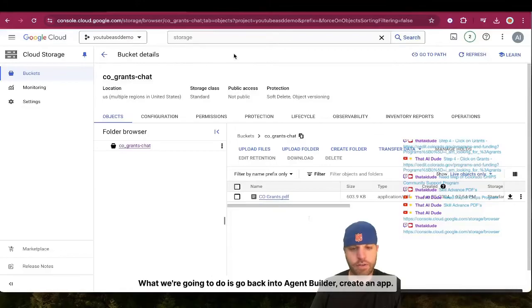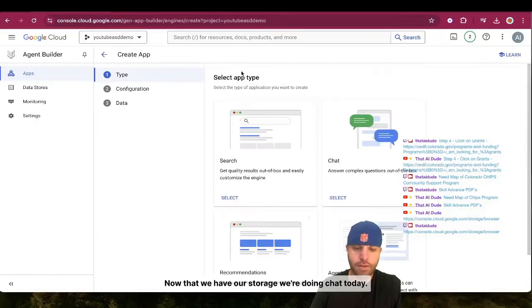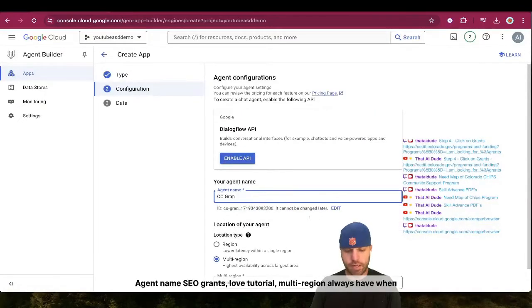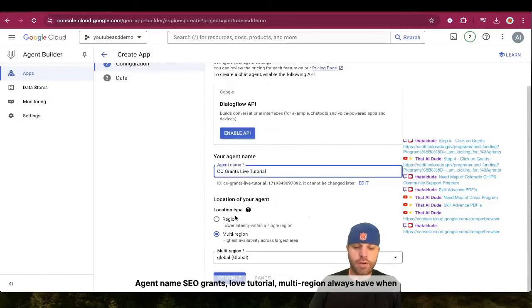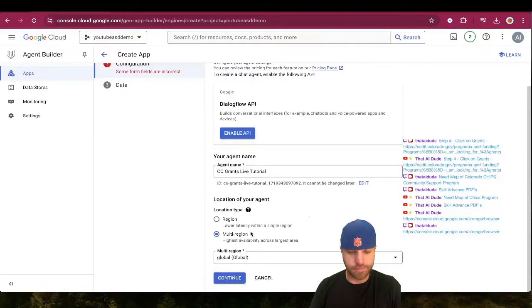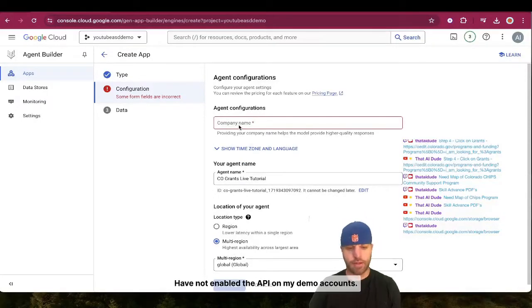From there, what we're gonna do is go back into Agent Builder, create an app. Now that we have our storage, we're doing chat today. Agent name, CO grants live tutorial. Multi-region, always have when you're working with a Vertex AI conversation agent, or they're called just agents now, but Agent Builder, use that global region. It's just for the Vertex AI setup. What's incorrect? Oh, I have not enabled the API on my demo accounts.